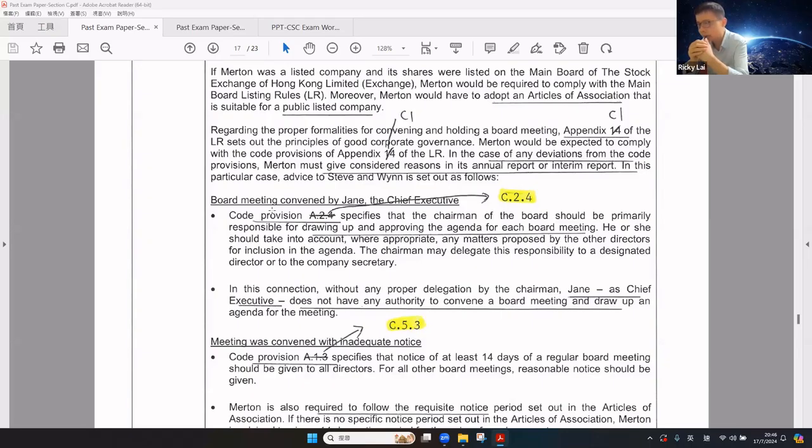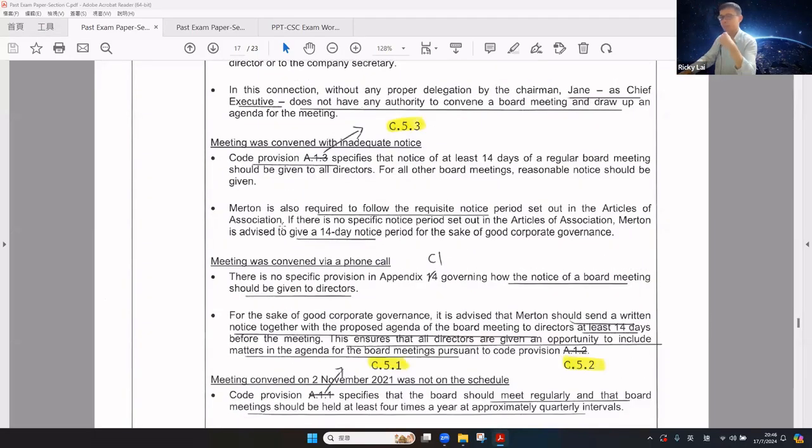Therefore, without any proper delegation by the chairman, Jane, as a chief executive, does not have any authority to convene a board meeting and draw up an agenda for the meeting.